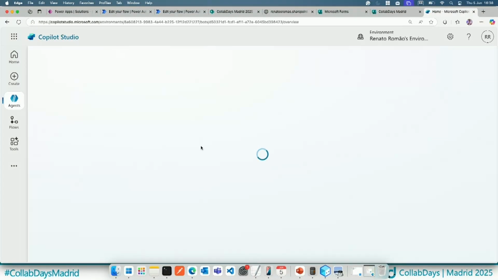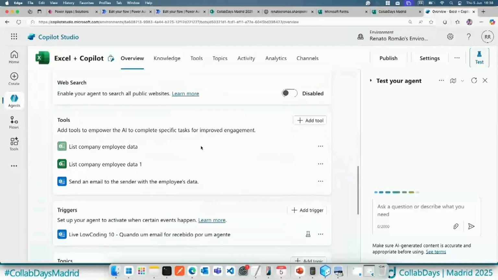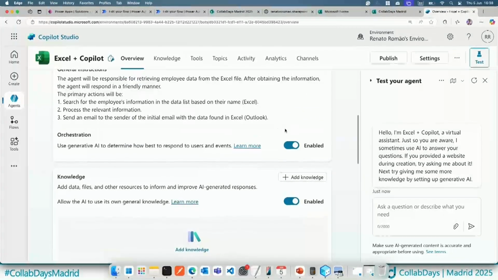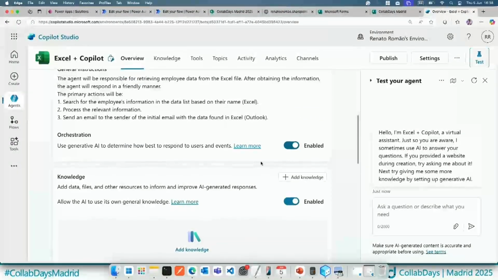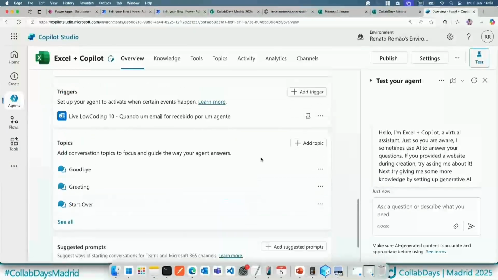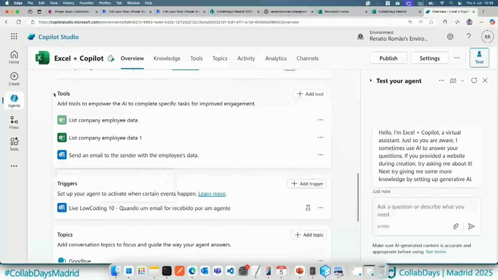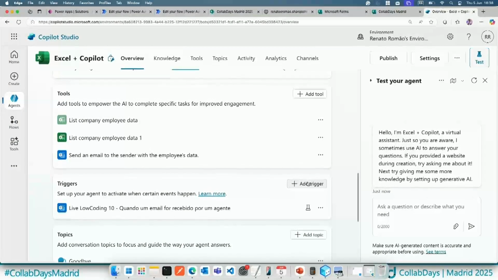So basically, I need to go to the Copilot Studio bot agent. Right now, it's not Copilot, it's agents. And also inside the agents, we'll be able to enable the orchestration first. So this is really important. And the second part is, let me try to find here, the trigger. So as you can see here, there's a trigger for this Excel plus Copilot agent.